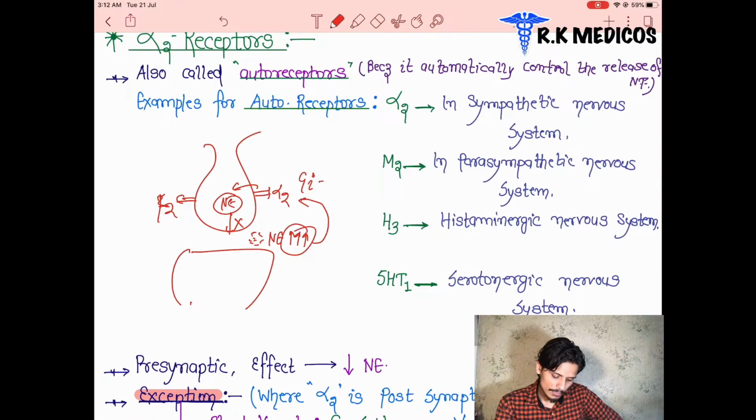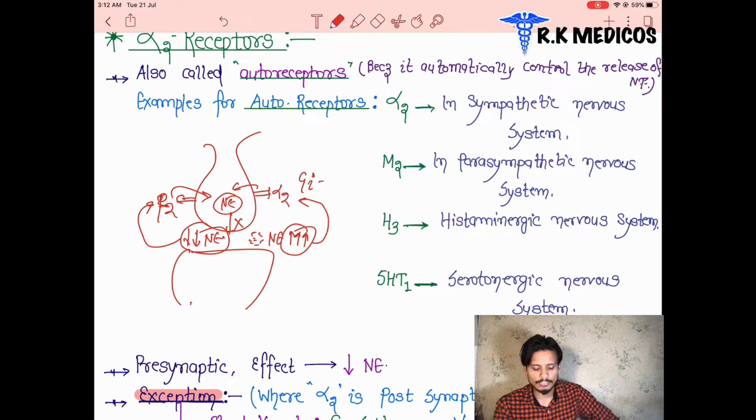Now suppose that there is less neurotransmitter present here, this neurotransmitter stimulates beta 2 because the threshold is very low, and this beta 2 is going to stimulate the synthesis of more neurotransmitter and release it. So these both are working in an opposite manner, and the mechanism is autoreceptor. When the production is more, it leads to inhibition through alpha 2 receptors, and these types of receptors stimulate the release, and the stoppage or inhibition is done by them.